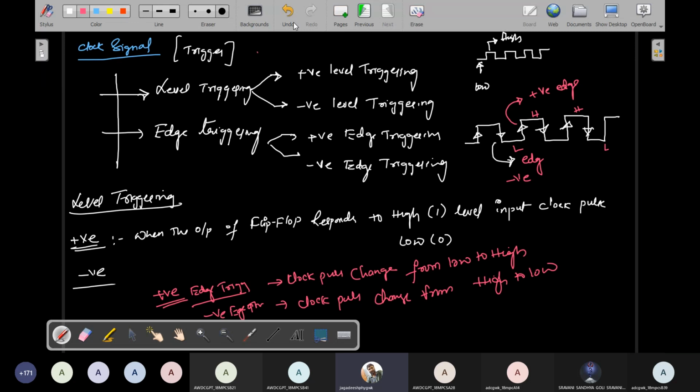Suppose when the output of a flip-flop responds to a high level input clock pulse, then it is called positive level triggering. When the output of a flip-flop responds to a low level input clock pulse, then it is called negative level triggering. So please understand, everybody. Next, I'll explain the next key points.